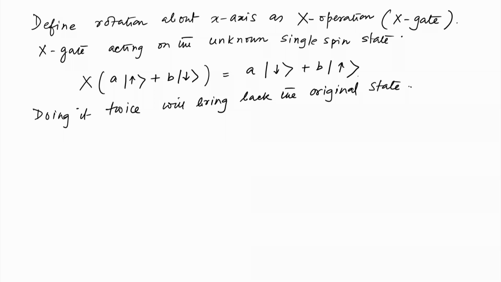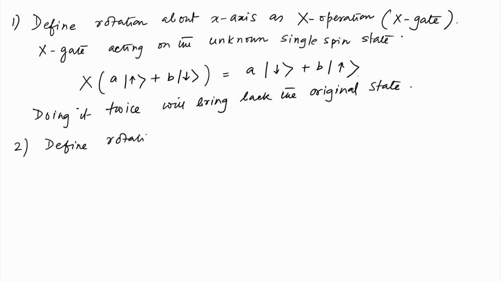All right. So this is about the X gate operation. The X gate operation simply reverses the up to down and the down to up without changing anything, and if you do it once, so that is X squared acting on that, we would get back the state that we had seen.